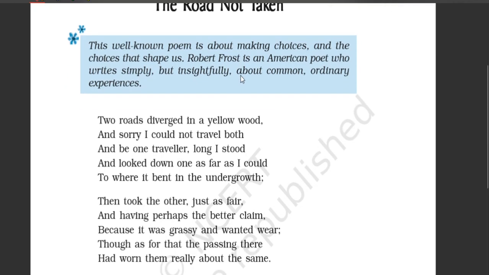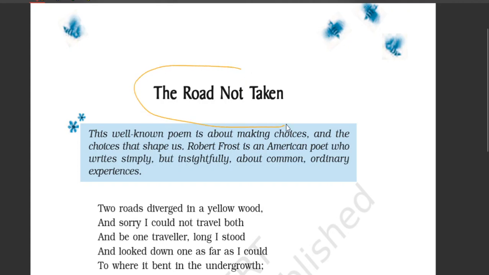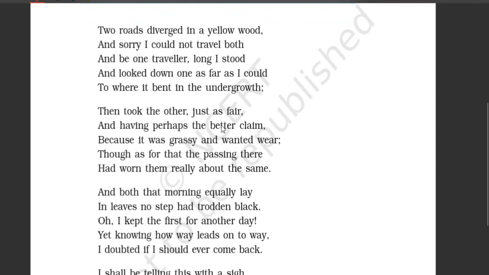Let's try to understand what this poem is actually telling us. Let's look at the title first of all. It is The Road Not Taken. The poet is bothering about the road which he did not take. The road not taken. Let's see what it is going to tell us. Two roads diverged in a yellow wood, and sorry I could not travel both, and be one traveller, long I stood and looked down one as far as I could, to where it bent in the undergrowth.